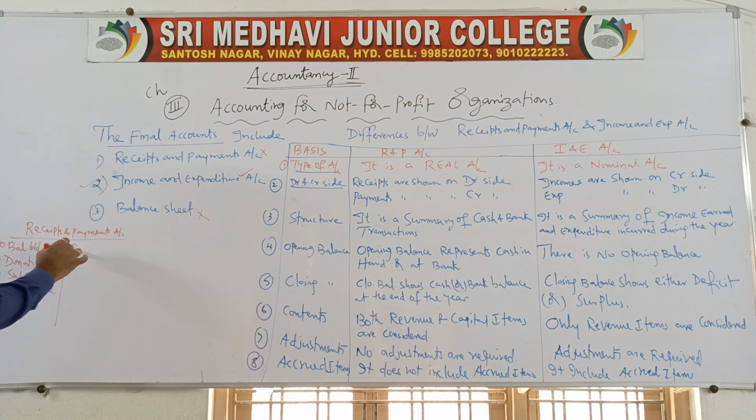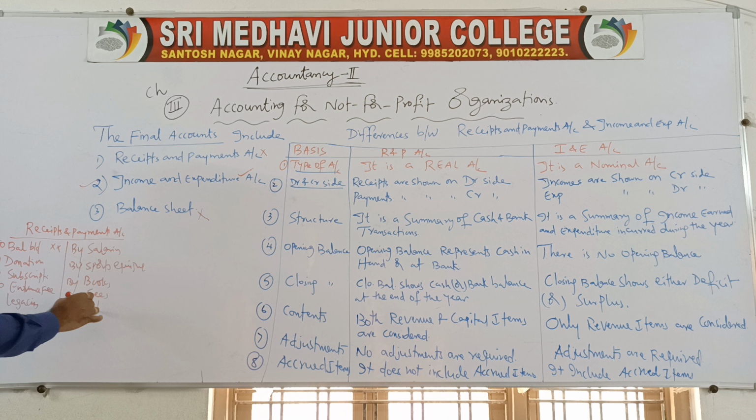Here you will have payments: By Salaries, By Sports Equipment, By Books, By Fees, whatever it may be, By Postage.